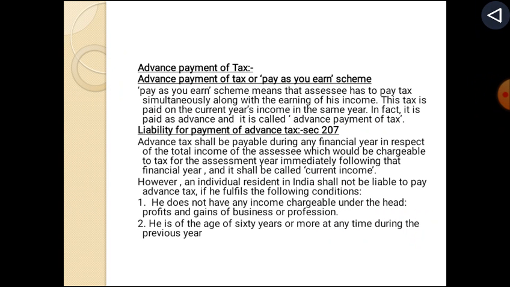Advance tax refers to paying a part of your taxes before the end of the financial year, also called pay as you earn scheme. Liability for payment of advance tax, section 207. Advance tax shall be payable during any financial year in respect of the total income of the assessee which would be chargeable to tax for the assessment year immediately following that financial year, and it shall be called current income.